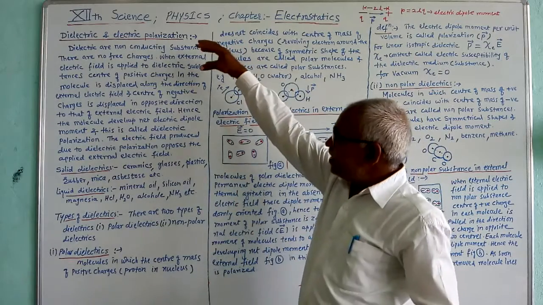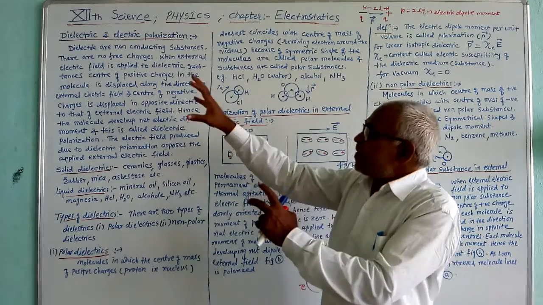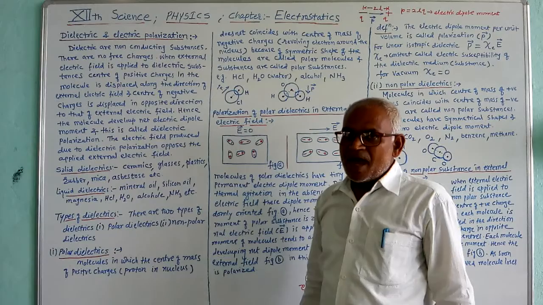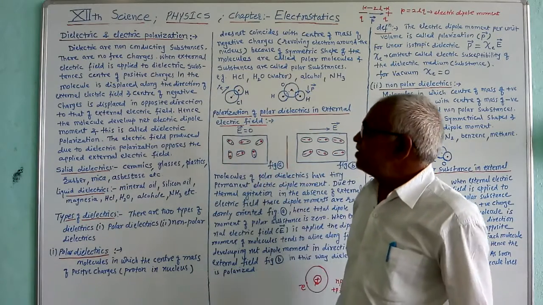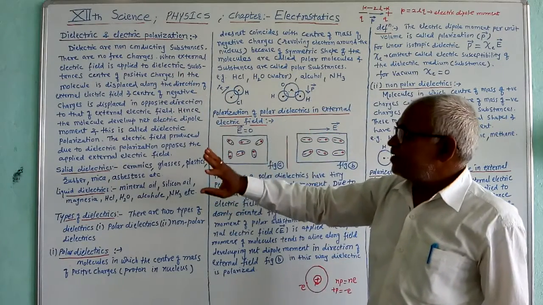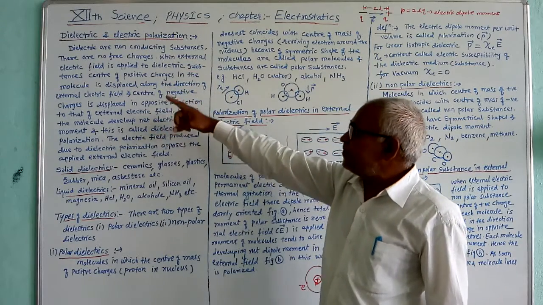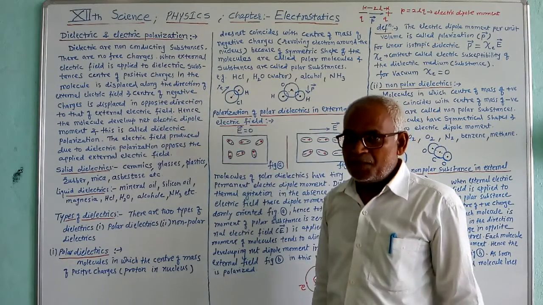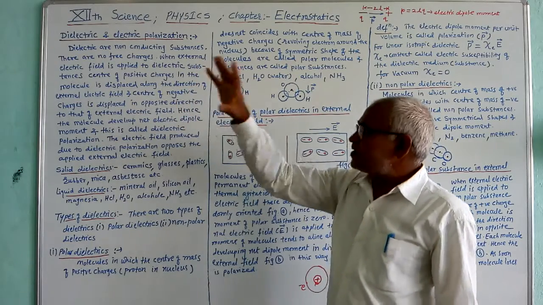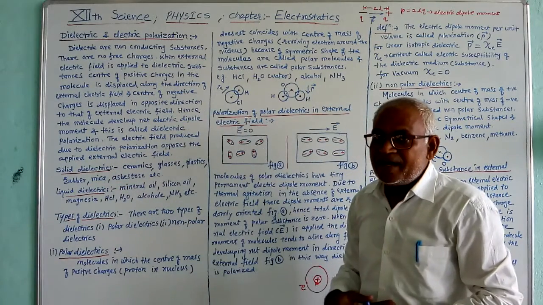Now here, when an external electric field is applied to such types of substances, as there are no free electric charges, the center of the positive charges in the molecule of the dielectric gets displaced along the direction of the external field, and the center of negative charges is displaced in the opposite direction to that of the applied electric field.